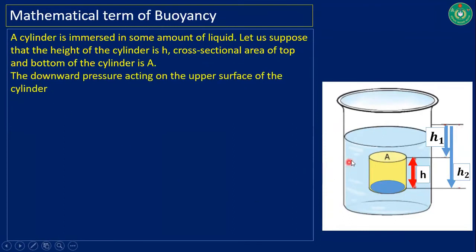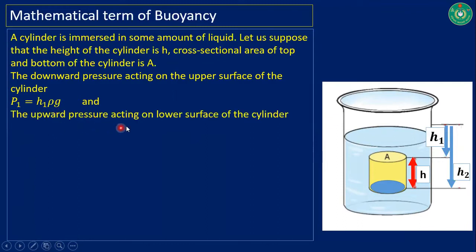Since this object is submerged inside the liquid, some force is exerted on this object by the liquid. So we are going to discuss the downward pressure acting on the upper surface of the cylinder. Now, this P1 is equal to h1 rho g, and it is our equation. You have learned it from our previous slide: P is equal to h rho g, and here this is for the h1 distance. That's why this is P1, equal to h1 rho g.